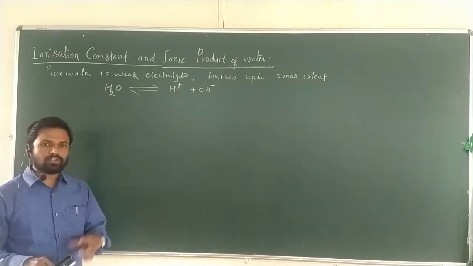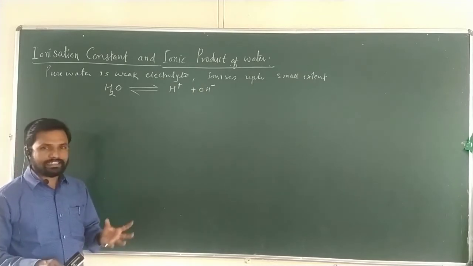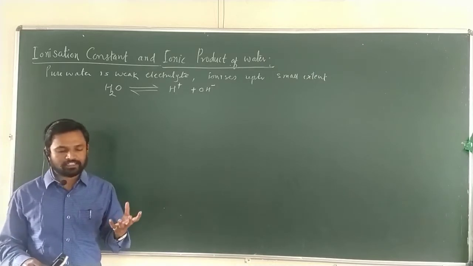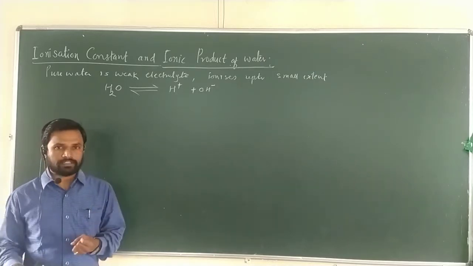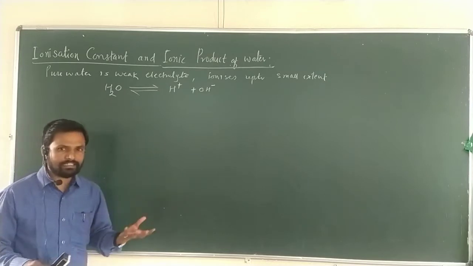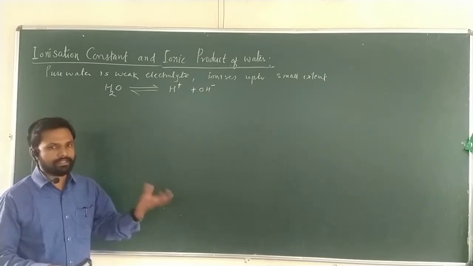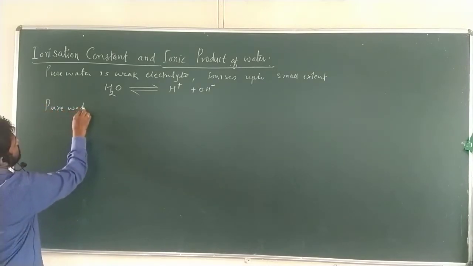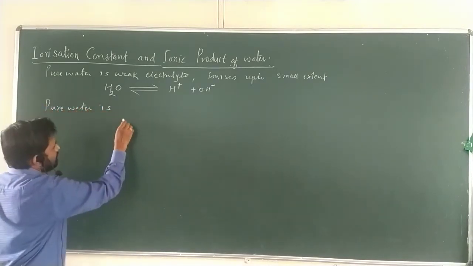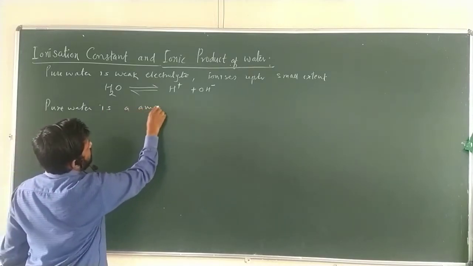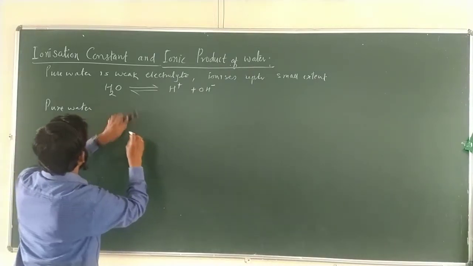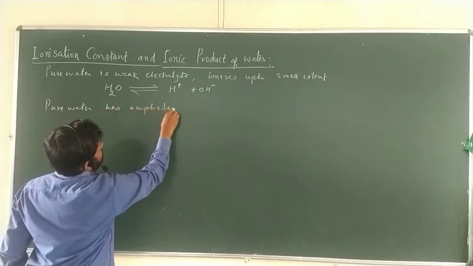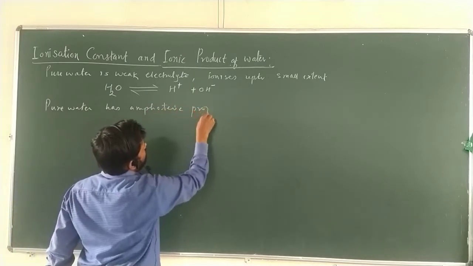Further, we know that water itself is of amphoteric nature, meaning it has amphoteric properties: it behaves as an acid as well as a base. So, we can write here that pure water has amphoteric properties.